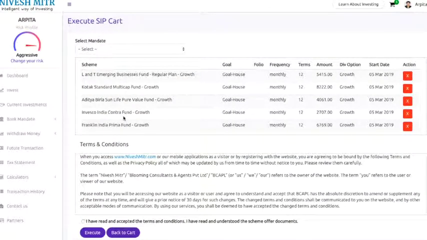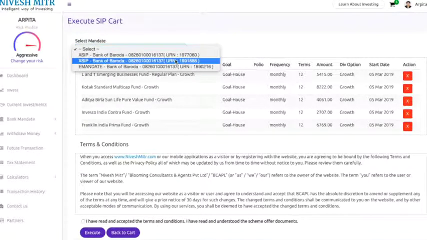So you can check here, these are the funds that you start investing in. This is the amount exactly you need to start investing in. It prompts you to select the mandate. Now you need to note here, SIPs can be done only by selecting a mandate. A bank mandate is basically an authorization that you give to your bank that every month this amount can be deducted as and when it is presented, so that you don't need to authorize or write a check every month. So it is automatically deducted from your bank account on 5th March 2019.